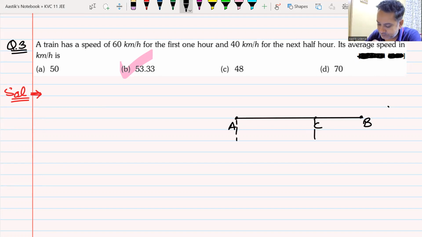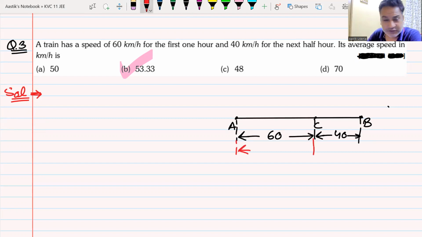From A to C, he is moving with a speed of 60 kilometers per hour. From C to B, he is moving with a speed of 40 kilometers per hour. I mark it. From A to C, the time is 1 hour. From C to B, time is half hour.